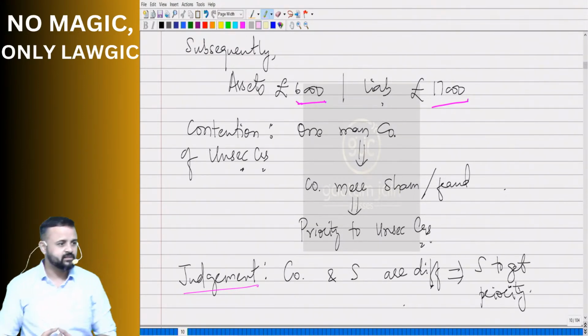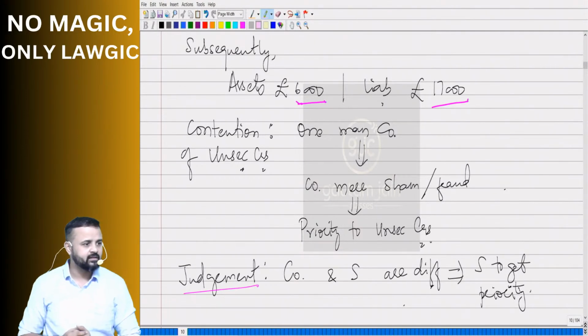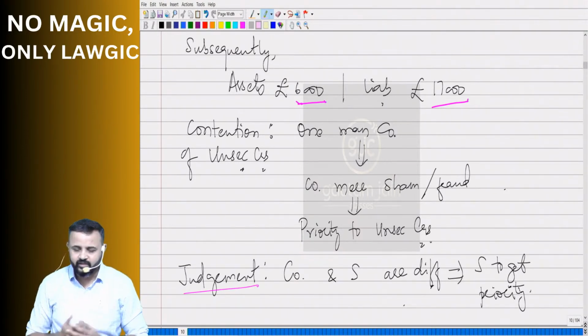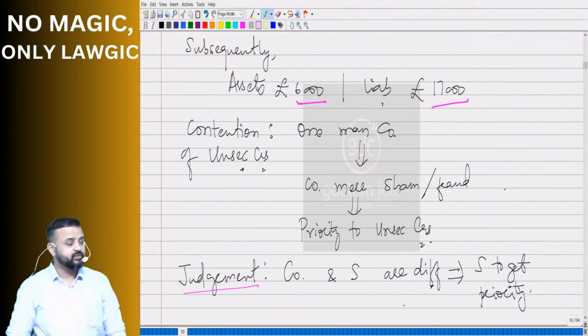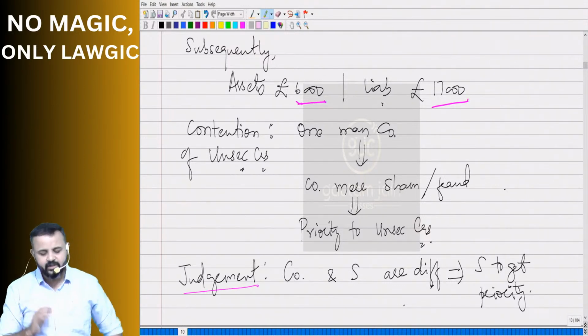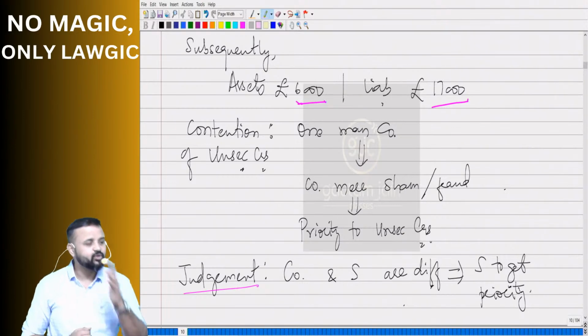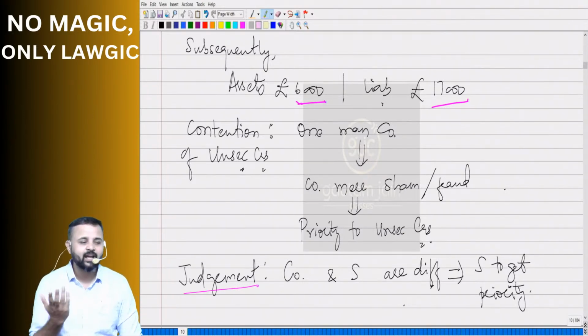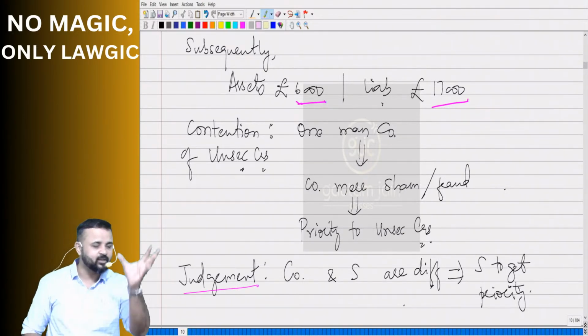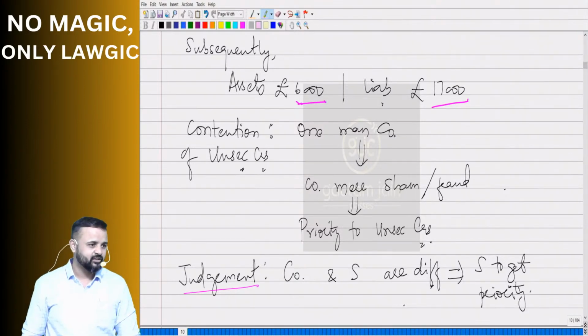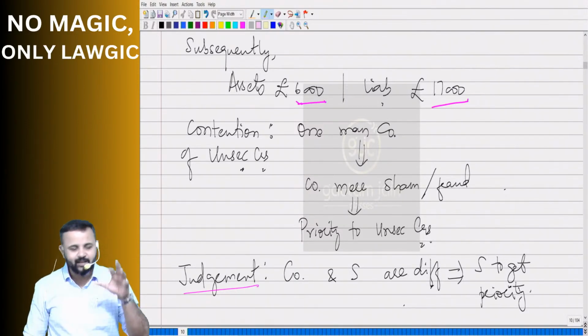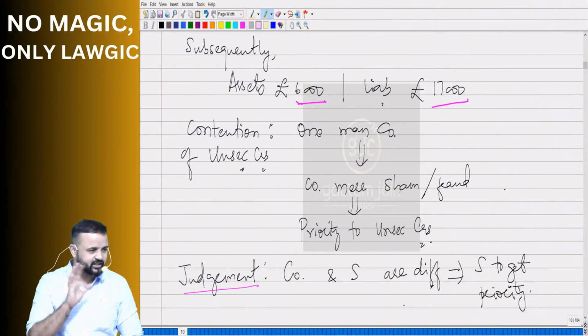So they will obviously be getting angry. What nonsense is this? We didn't get even a single penny. So they went to court of law. Correct or not? No, they didn't go to court of law. But then Salman went to court of law. What is the case law? Pay attention to the citation. Salman versus Salman and Company Limited. So who filed a case in the court of law? Salman, not the unsecured creditors.